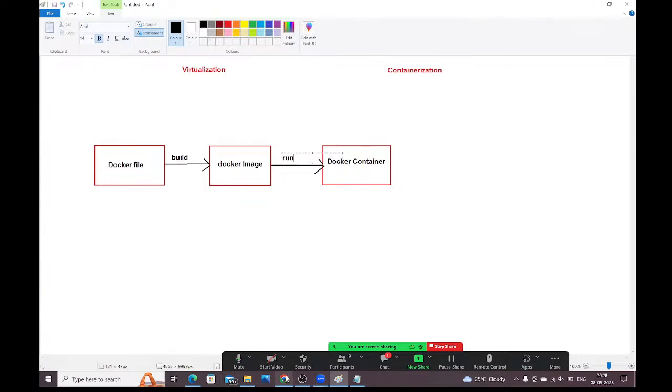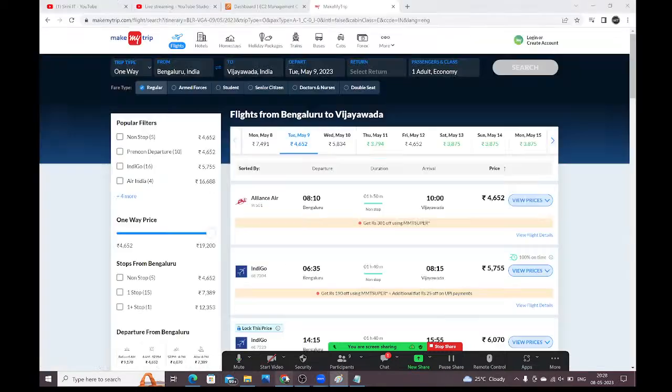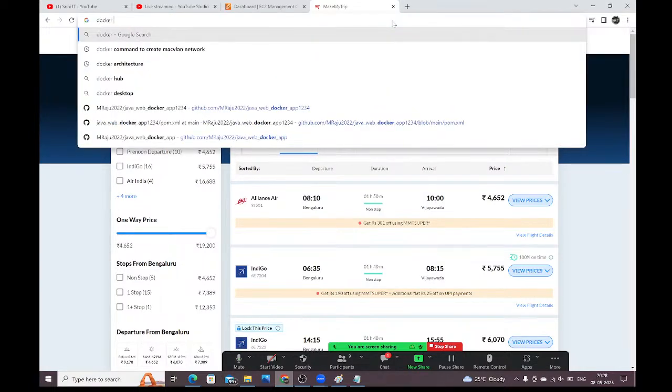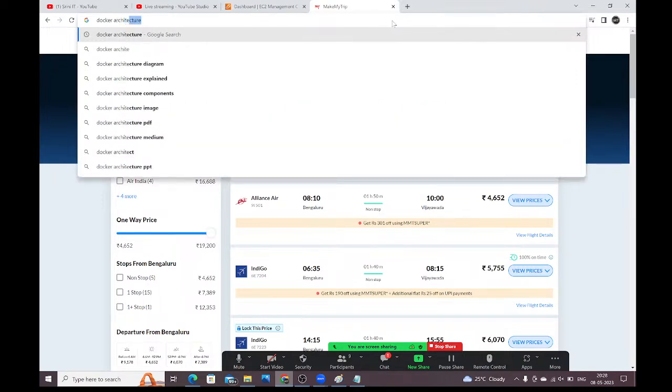Now, let me take the architecture from Google, whatever they have given. Docker architecture.